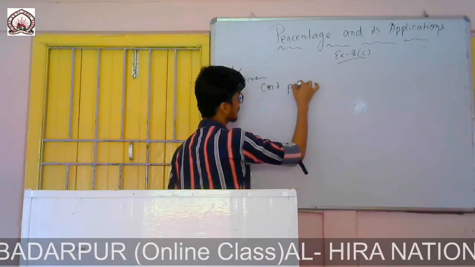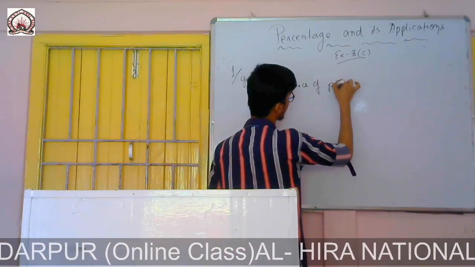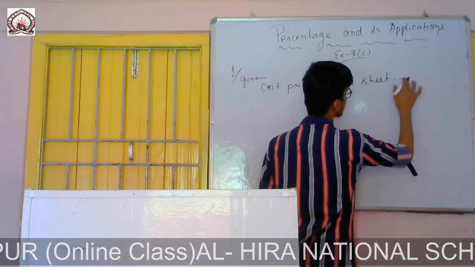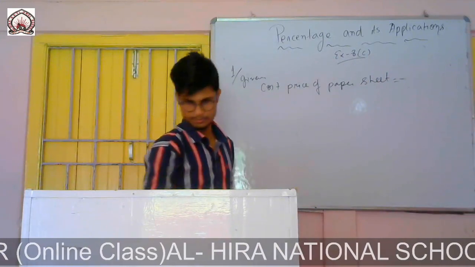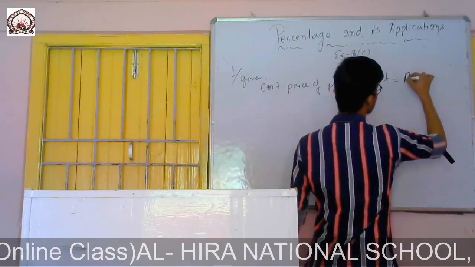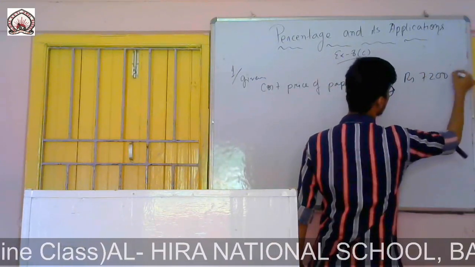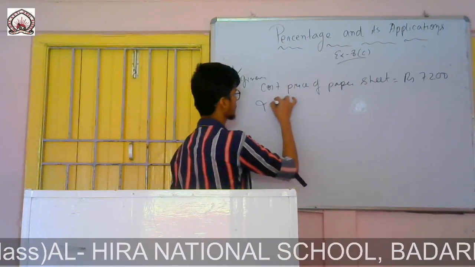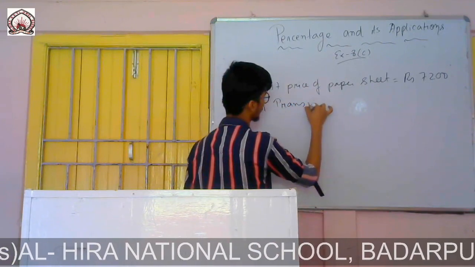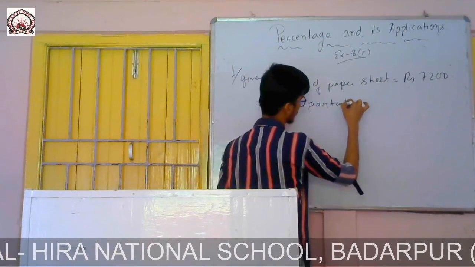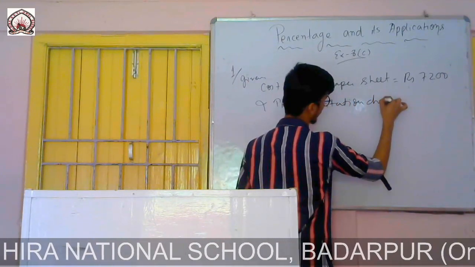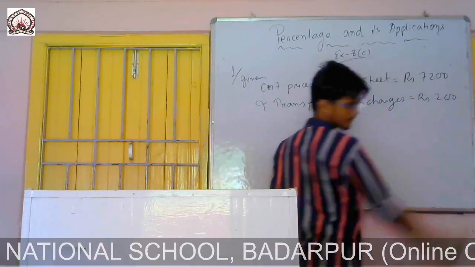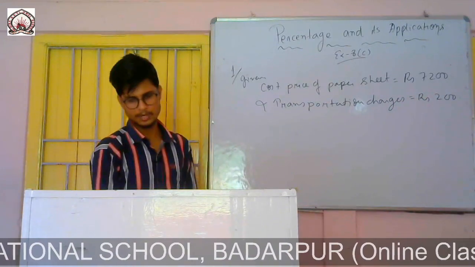Cost price of paper sheet is given, rupees 7,200. So this is the cost price, and transportation charges was rupees 200.